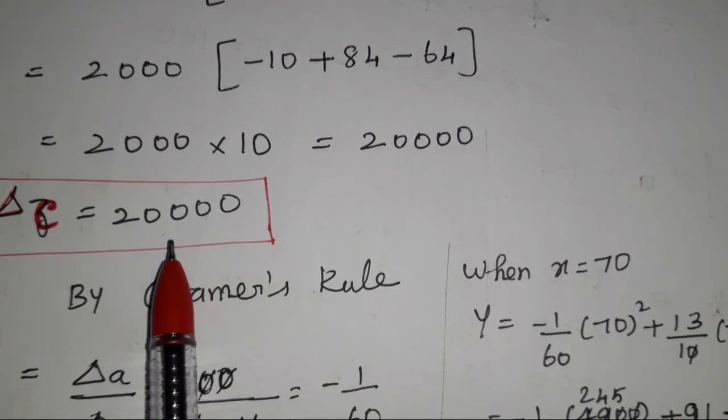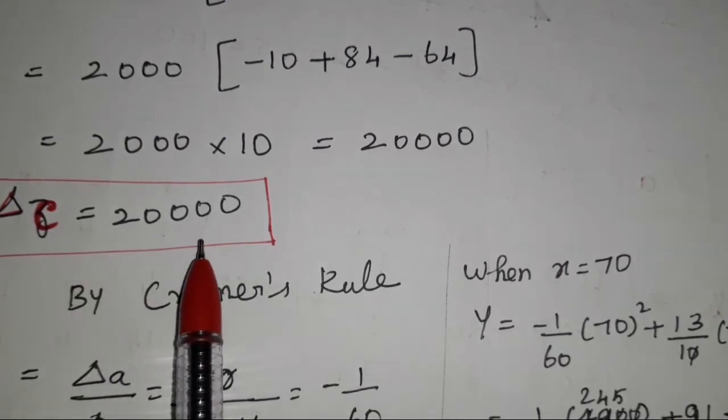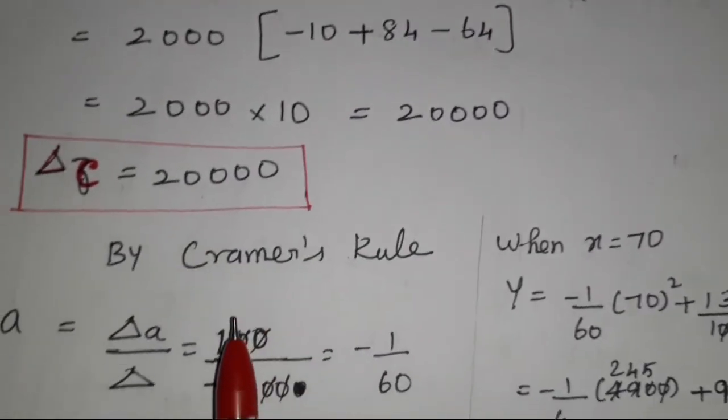So by using Cramer's rule we find what? Delta A, delta B, delta C. Next, apply Cramer's rule. What is Cramer's rule?